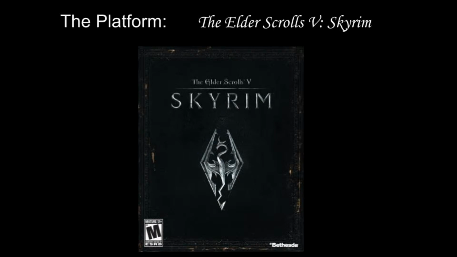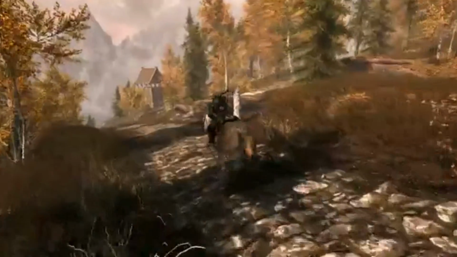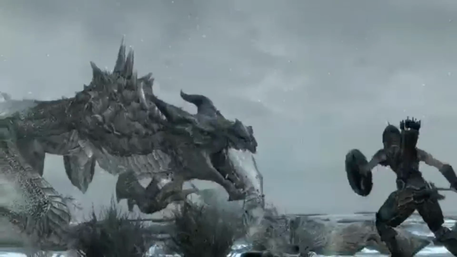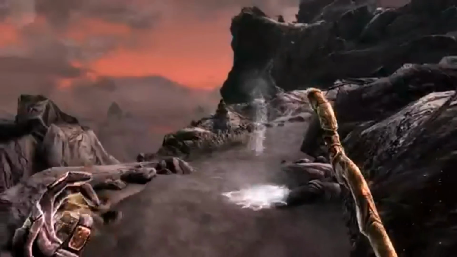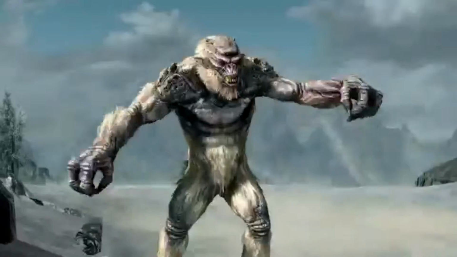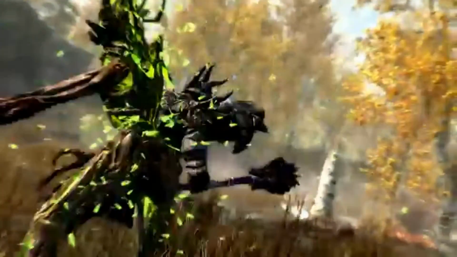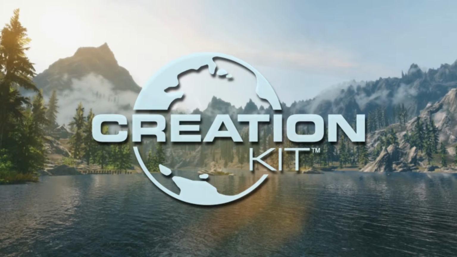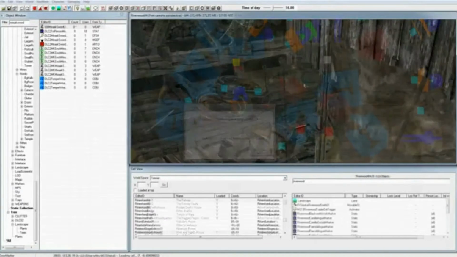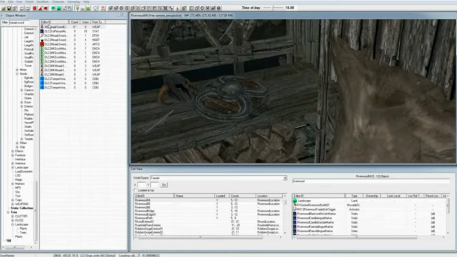We chose to implement CFCK in the video game The Elder Scrolls V Skyrim. Skyrim was released in November of 2011 by Bethesda Game Studios. It received critical acclaim. 2 months later, Bethesda released a mod development tool called Creation Kit. Creation Kit allows modders to create new content on top of the original game. It is a tool we use to create an implementation of the CFCK model as a mod.